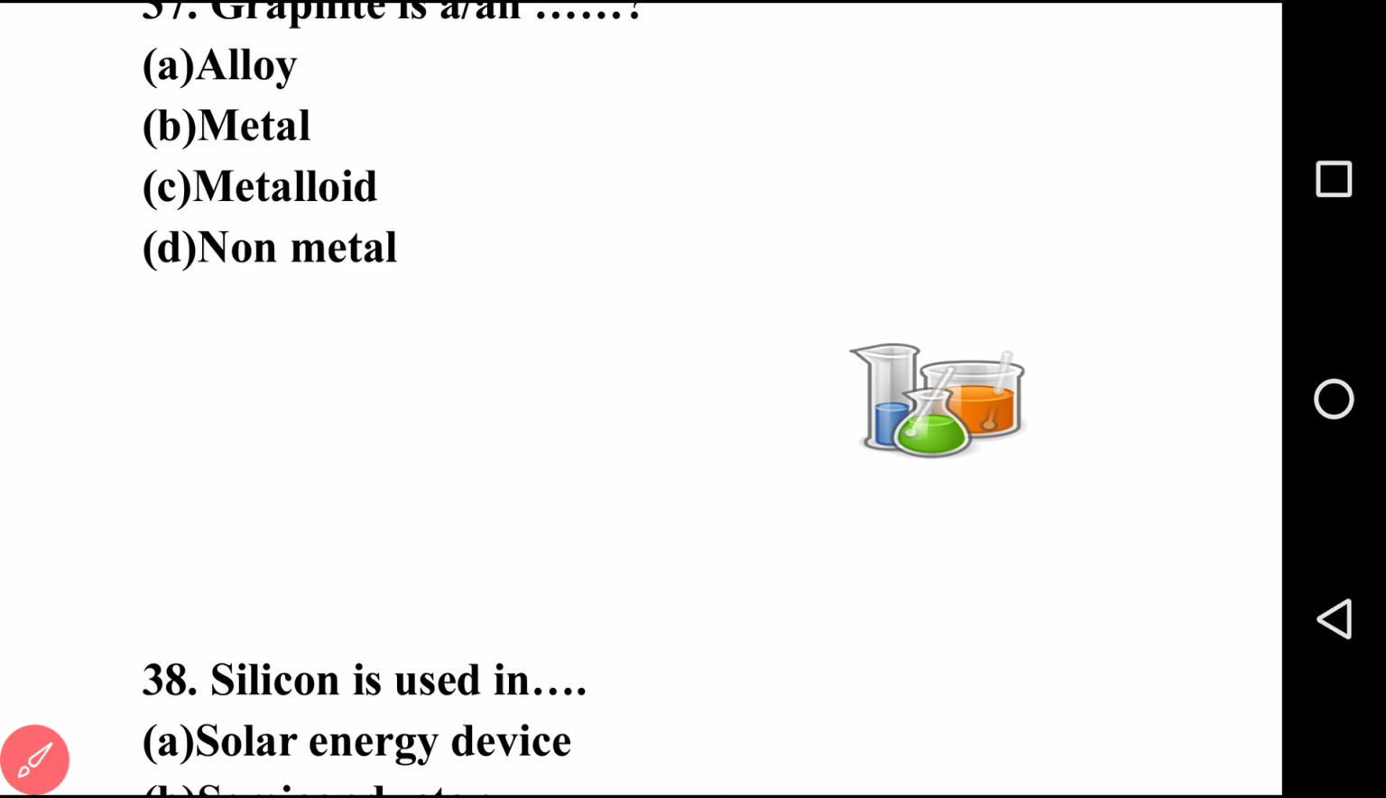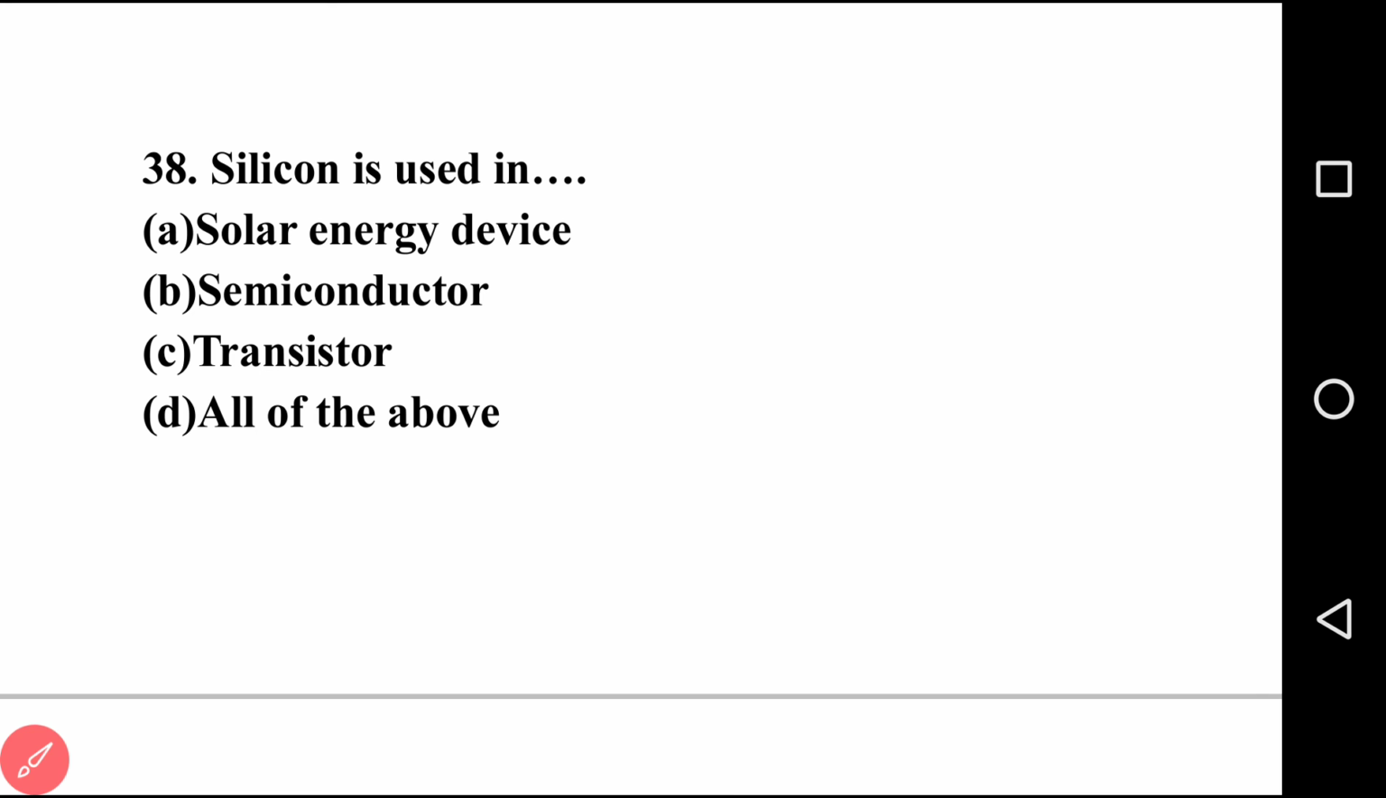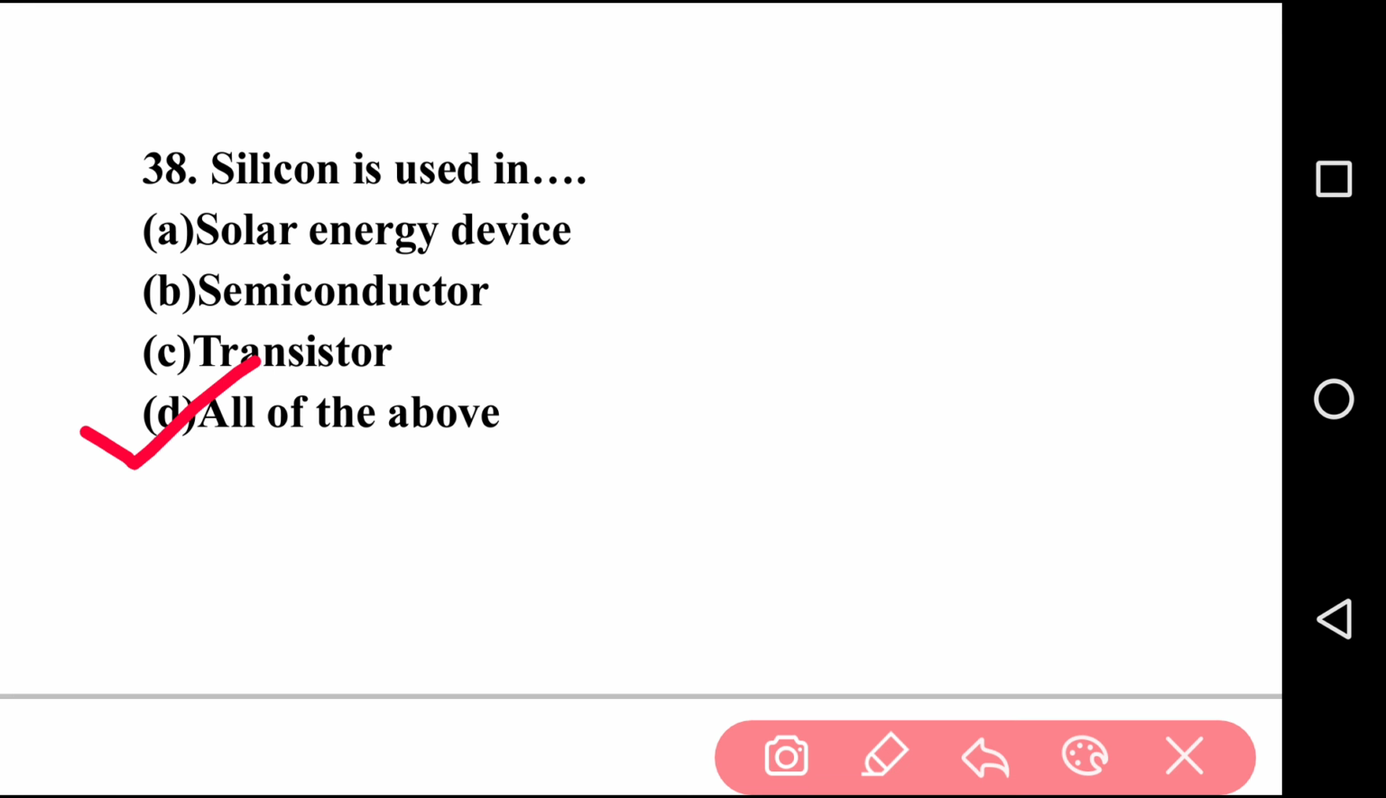Okay. Going to next question, question number 38. Silicon is used in dash. First is solar energy device, second is semiconductor, third is transistor, last is all of the above. I hope you solve all the questions first, then listen to my answer. So the right answer is option D, that is all of the above. Silicon is used in solar energy devices, semiconductors and also transistors. So the right answer is all of the above.